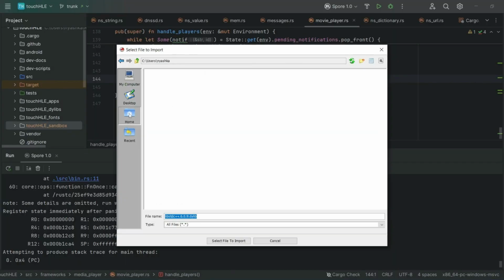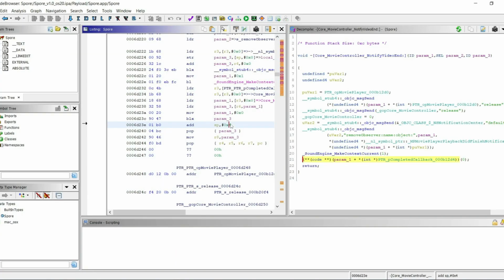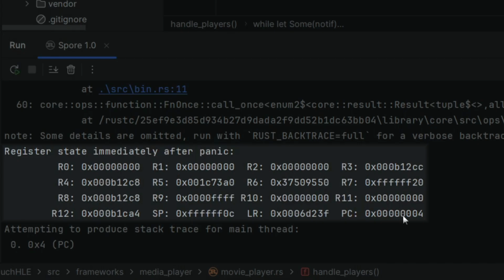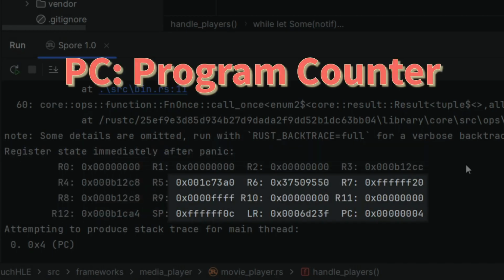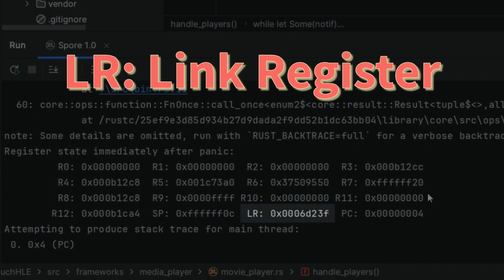There is no other option but to import Spore in Ghidra and start checking the disassembled code. Conveniently, Touchy Chili prints the state of CPU registers just at the crash. While normally I would use the program counter PC, here it has a nonsensical value of 4. Luckily, we can still use the link register LR, which basically gives us the position of the next instruction in the originating call function just before the crash.